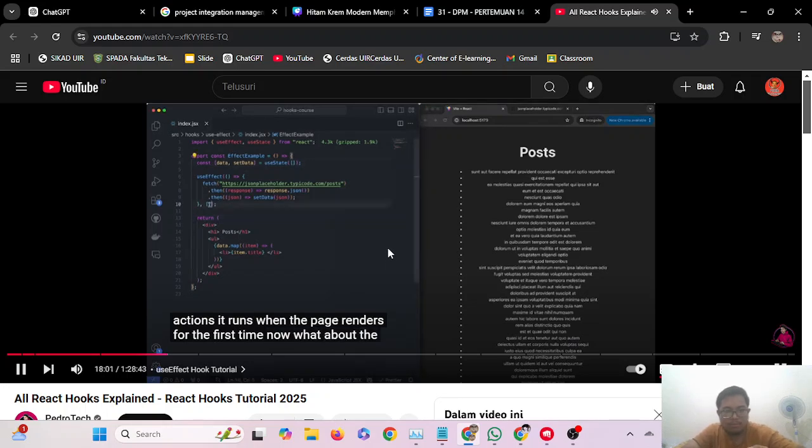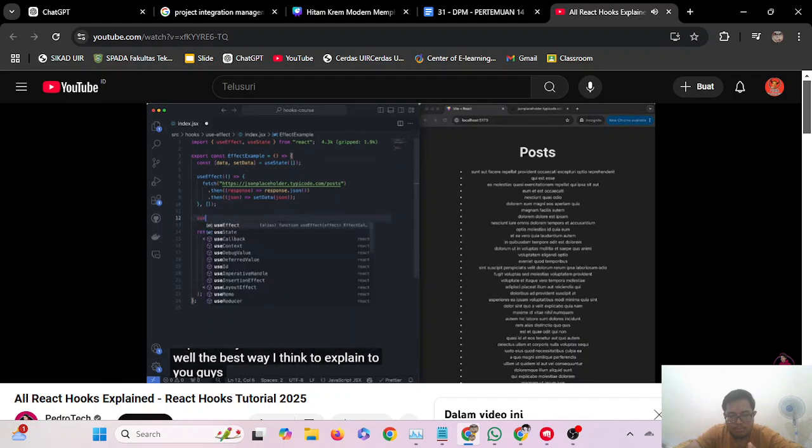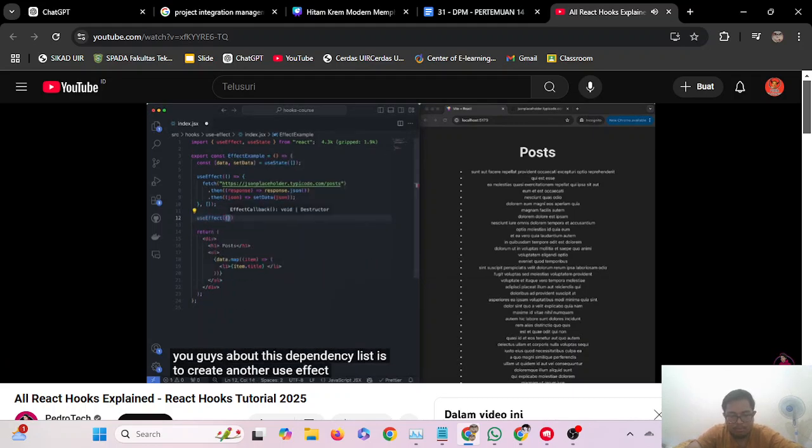Now, what about that dependency list that we talked about? Well, the best way I think to explain to you guys about this dependency list is to create another useEffect that all I wanted to do is just console log